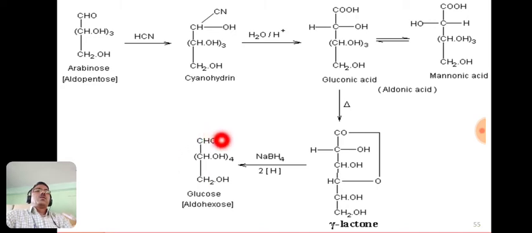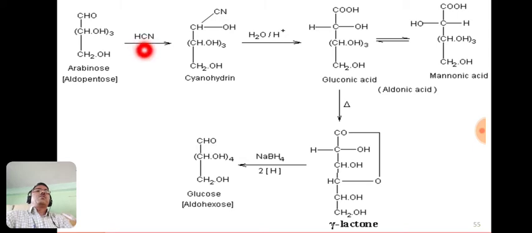This is the CHO, then CHOH 4 times and CH2OH. So this is called the chain lengthening or Kiliani-Fischer synthesis. So this is the glucose or aldohexose. So a total of 4 steps are involved in this reaction.